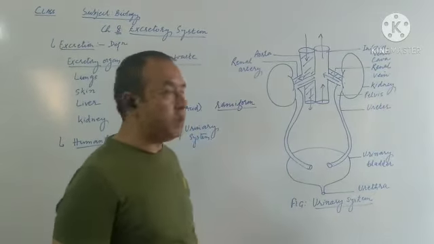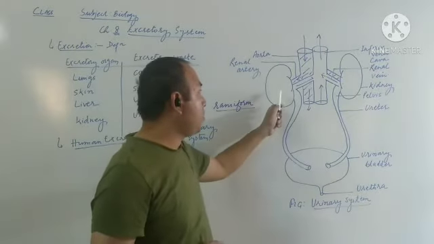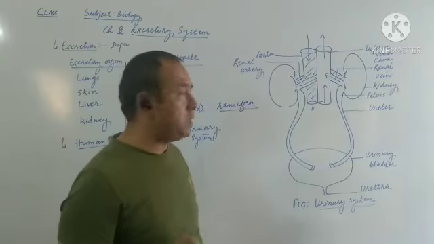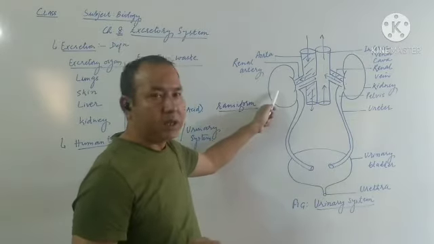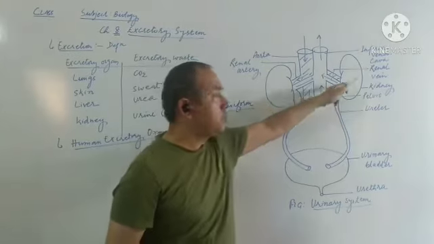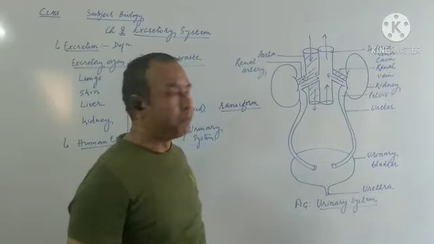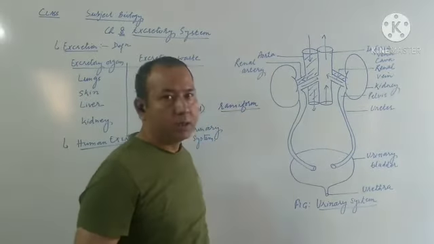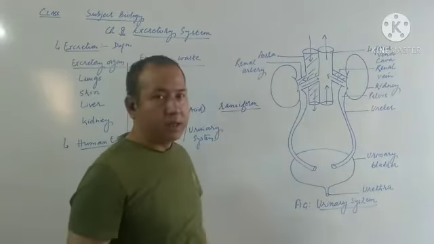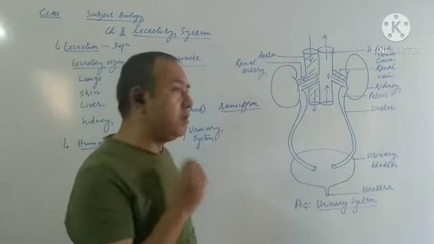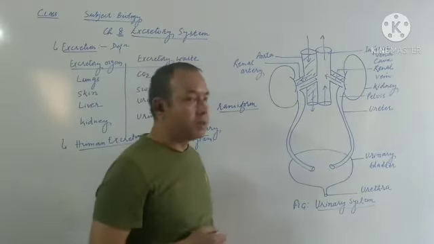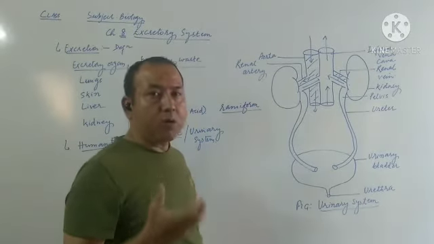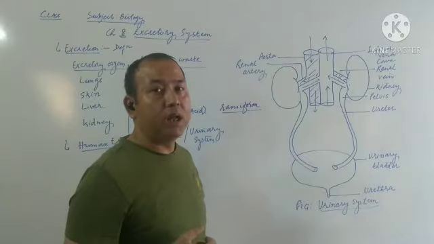Then one more important thing, let me tell you that if you talk about the position of both the kidneys, what we observe is that the right side kidney is a little bit lower as compared to the left side kidney. If you are asked about the reason, you need to say that the right kidney occupies a lower position in order to accommodate the liver.